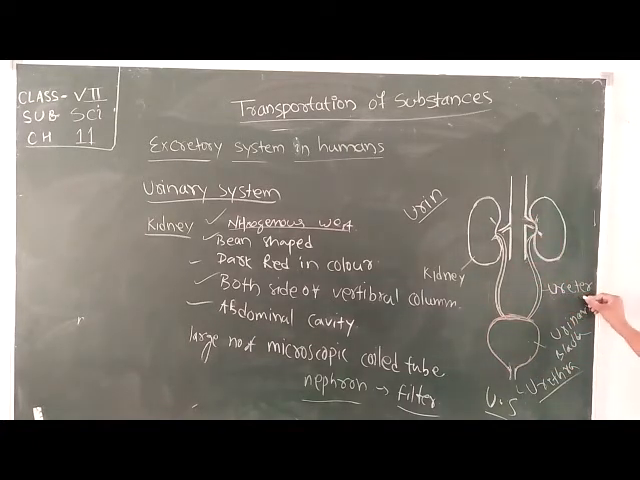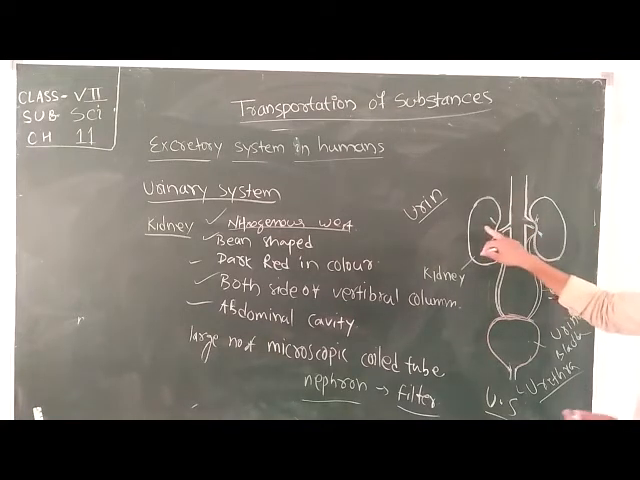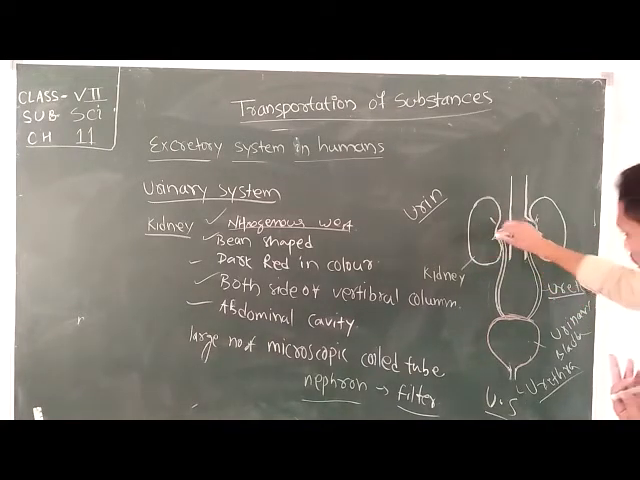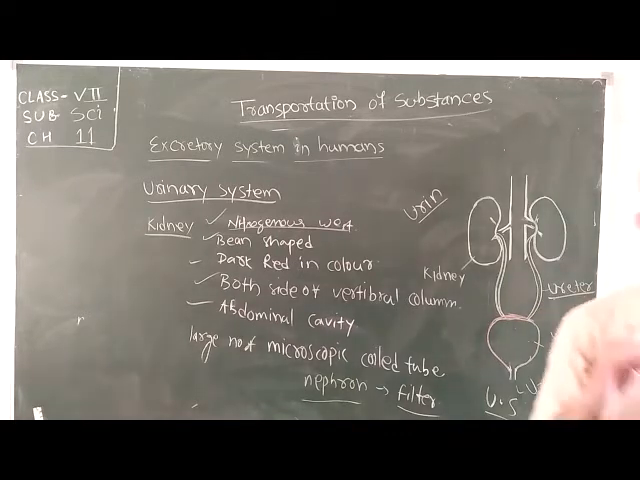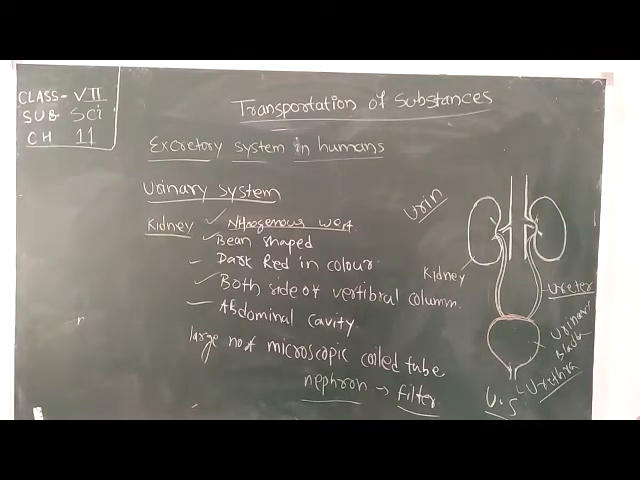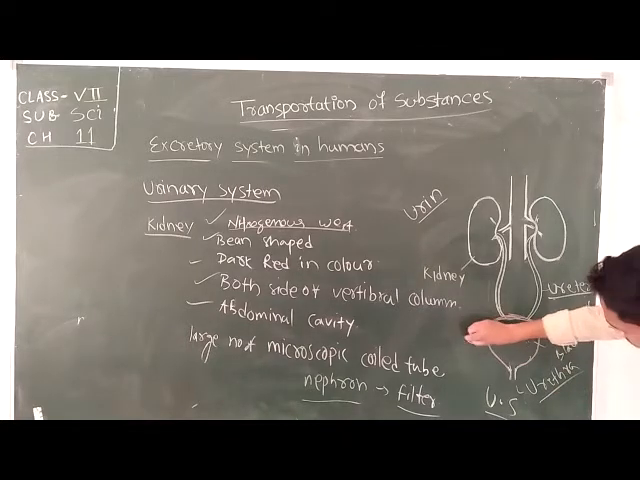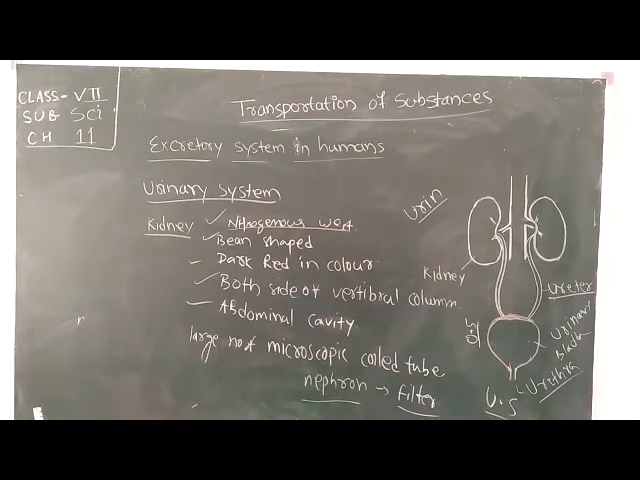These two pipes are called your ureters. A pair of narrow muscular pipes arise from the kidney, move downward and meet at the urinary bladder. The urine formed inside the kidney comes through the ureter and is deposited in the urinary bladder. The urinary bladder is a bowl-like structure which has the capability to store about half a liter of urine.